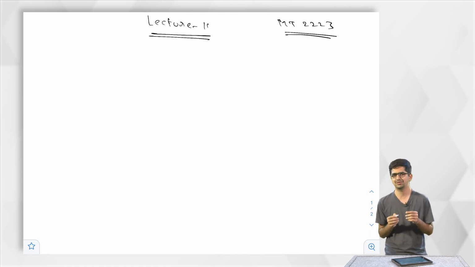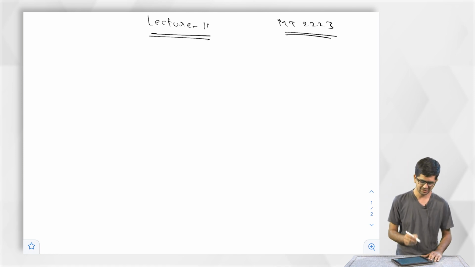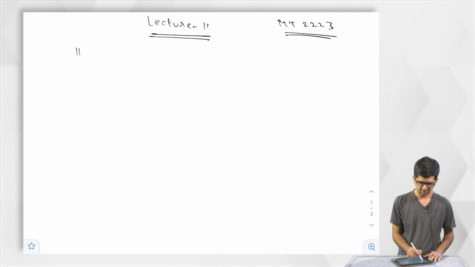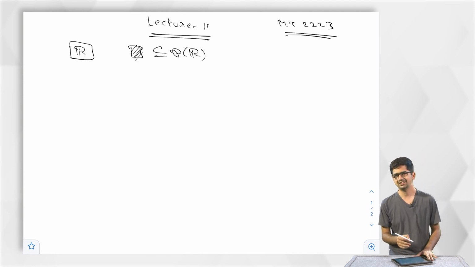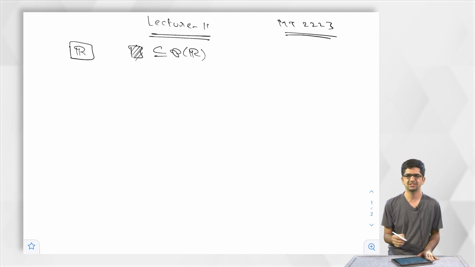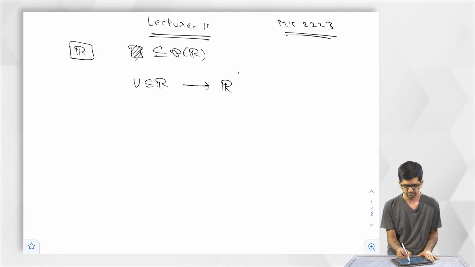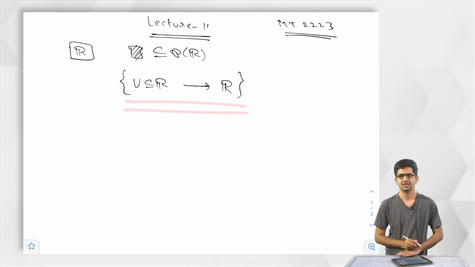Let us recall what we have mentioned in the beginning of the course. We want to study the set R. That is done by studying first of all subsets of R, the power set of R, then we mentioned some nice subsets of R. After that we said we want to study all functions between subsets of R of the form U subset of R. We want to study all functions of this form.